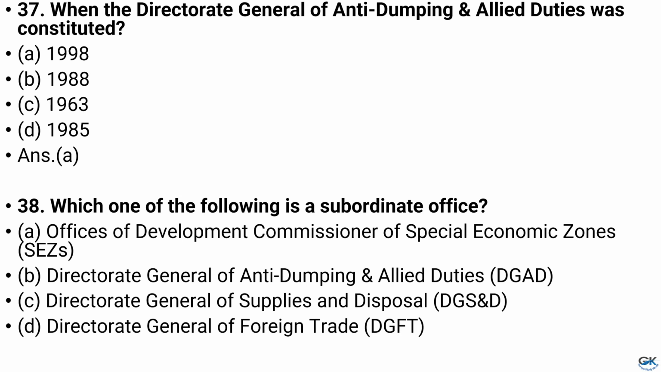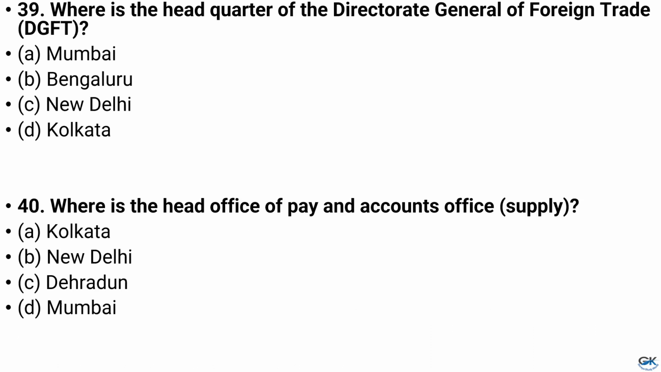Question number 38. Which one of the following is a subordinate office? And the answer is option A, that is Offices of Development Commissioner of Special Economic Zones. Question number 39. Where is the headquarters of Directorate General of Foreign Trade? Option A, Mumbai, B, Bengaluru, C, New Delhi, D, Kolkata. And the answer is option C, that is New Delhi.